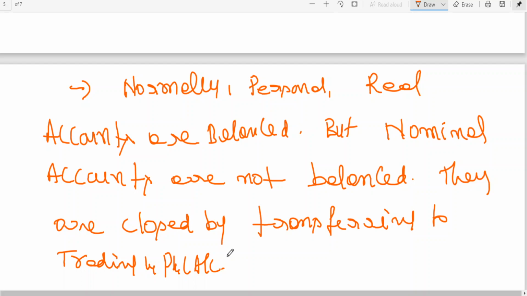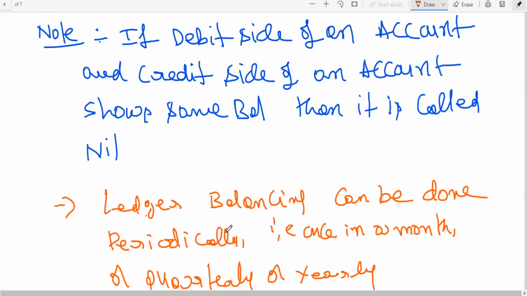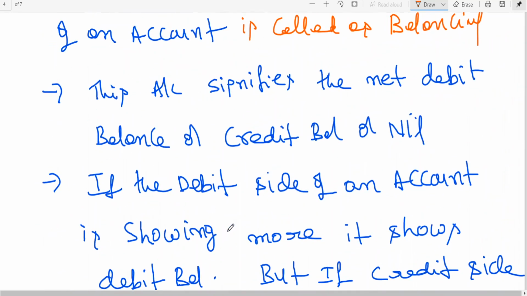How to close, closing entries. I told you opening entry we have learned already. Closing entry we need to learn. Transfer entry, adjustment entry, these things we will be learning in due course of time. So normally personal and real accounts are balanced, but nominal accounts are not balanced. Okay, I think this is all about what we have learned today.